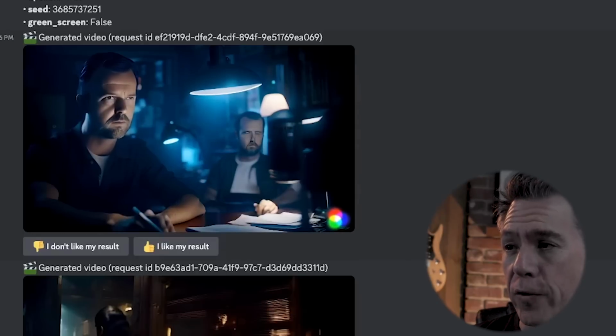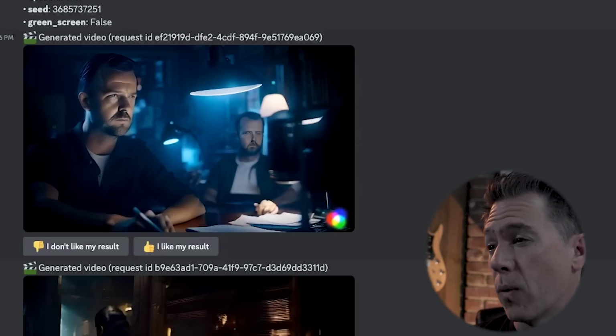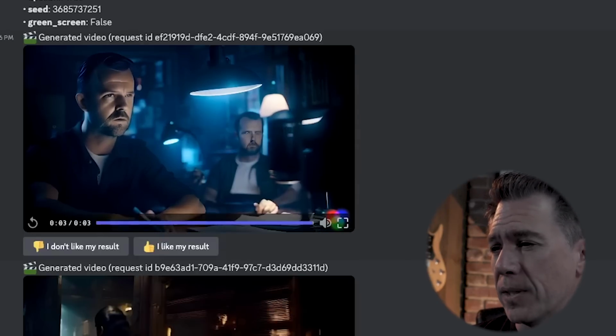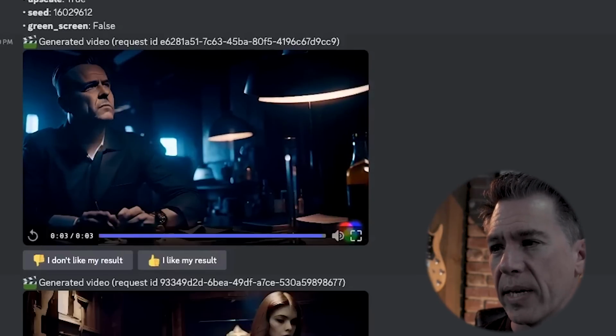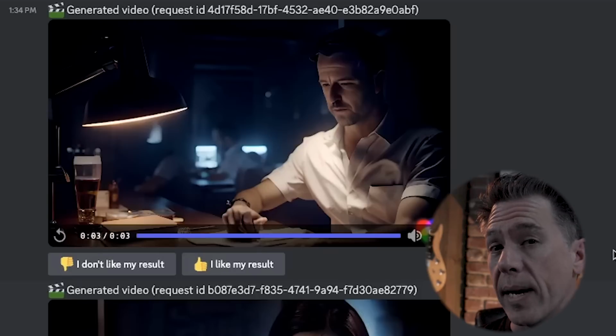For example, our first one was this one where there's like a random dude sitting in the background. Another one which almost works, but he's lost the white shirt and is now wearing a jacket. Another one that I liked, but it has like two random office workers in the background.